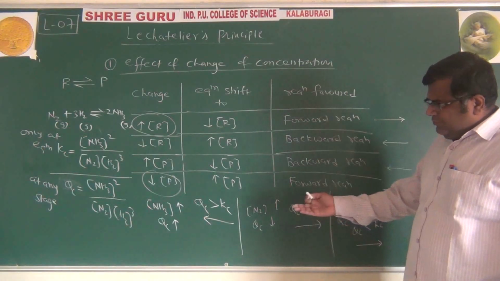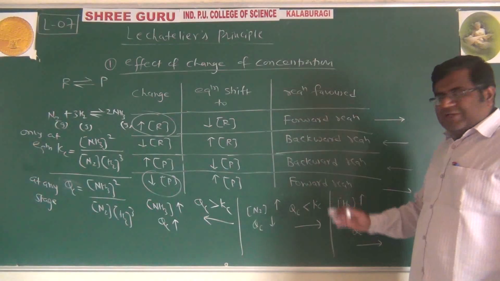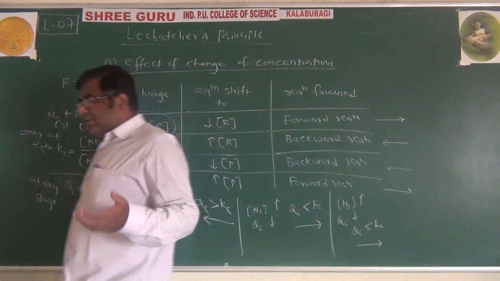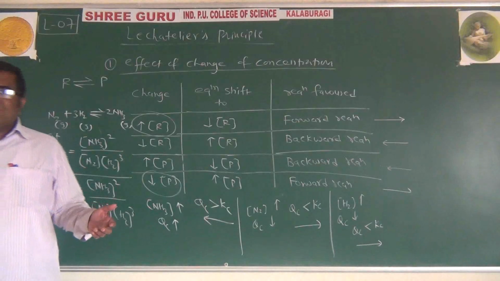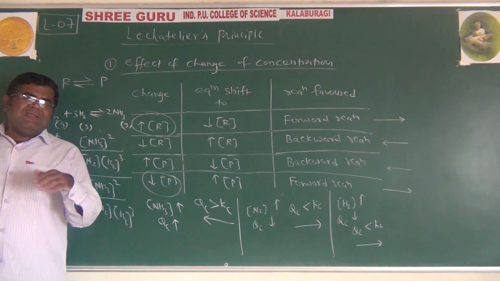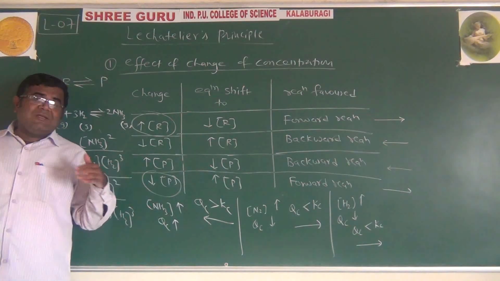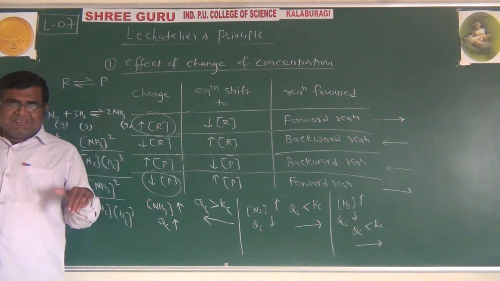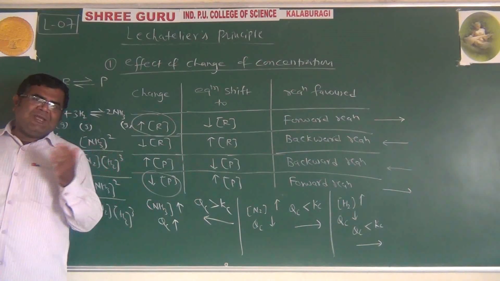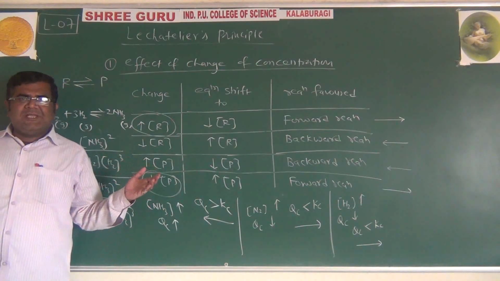So these are a few cases I have explained here. Why does the reaction go either in the forward or backward direction? Because Qc is either greater than Kc or less than Kc. That's why the reaction prefers either the forward direction or the reverse direction.